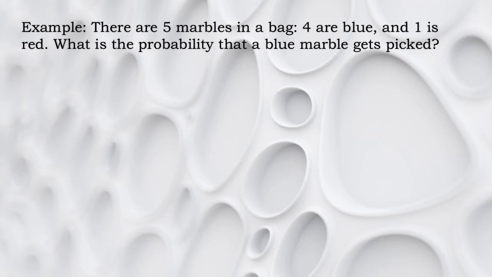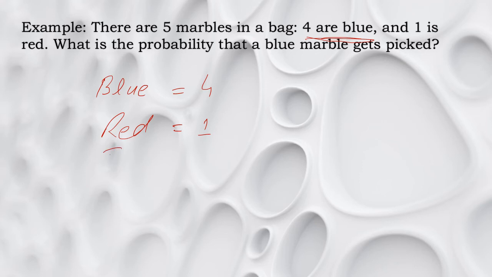Here is another example. There are 5 marbles in a bag and 4 are blue and one of them is red. What is the probability that a blue marble gets picked? Blue marbles are 4 and red marbles are 1.